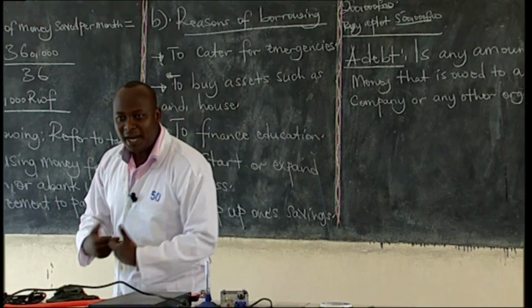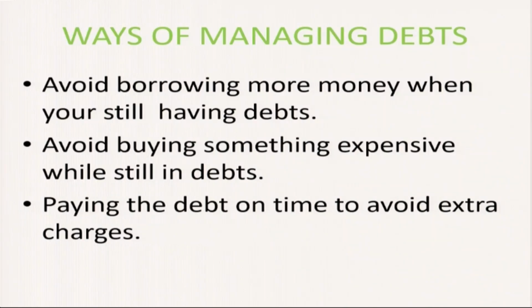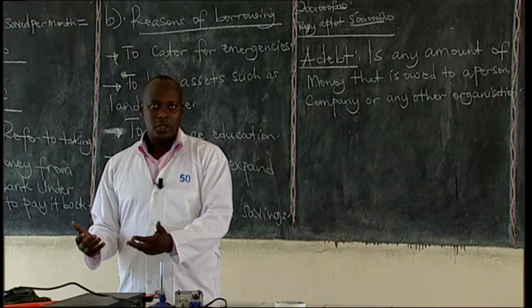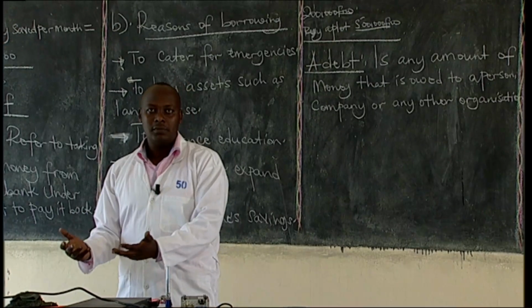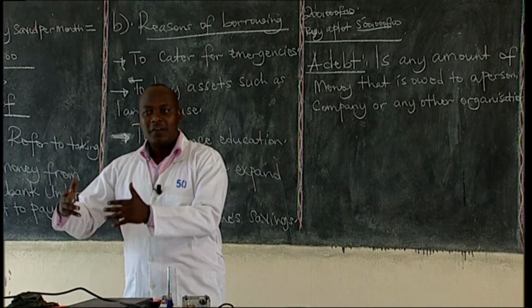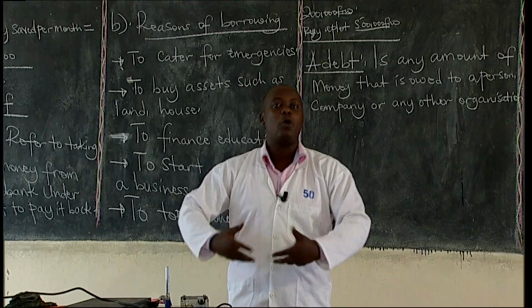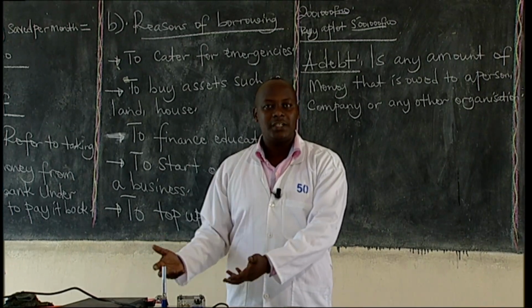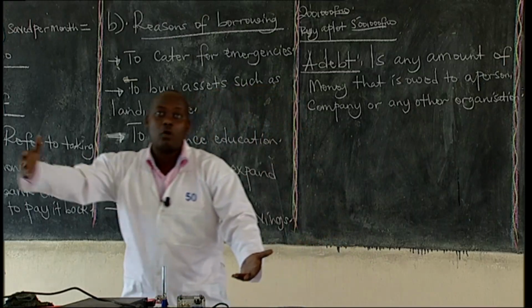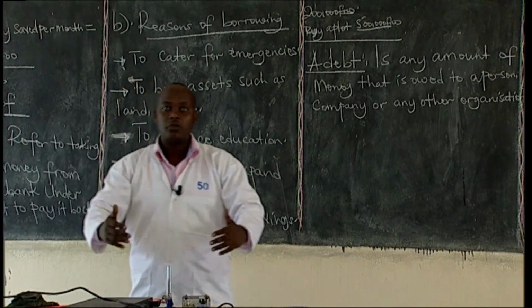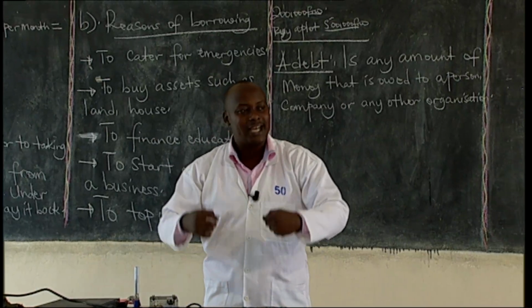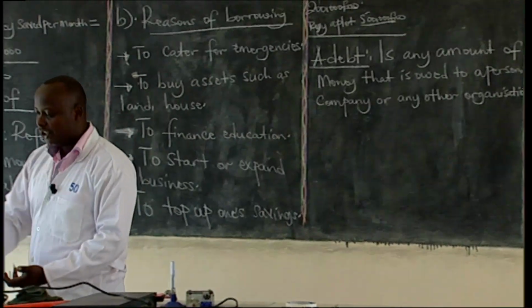The third way of managing a debt is paying the debt on time to avoid extra charges. But now this will depend on the borrower and the lender. If the borrower and the lender agreed on the time when the debt is supposed to be paid, in case you don't pay on time, there will be extra charges. Now, to avoid these extra charges, you have to pay on time. That is a way of managing debt. Because when you don't pay on time, there are extra costs that you will have to pay.